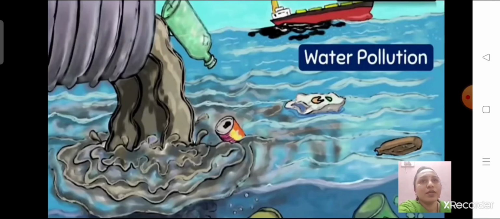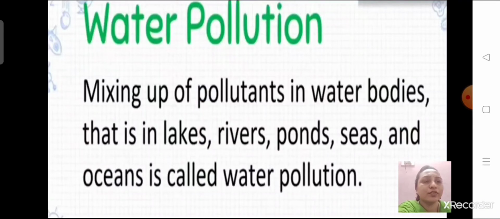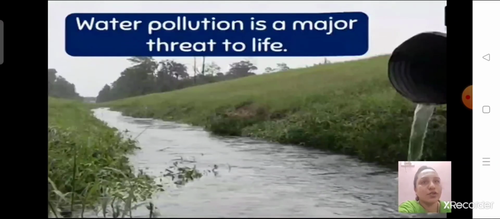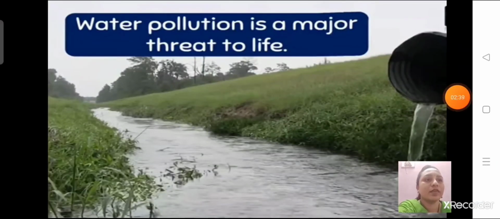Okay? Yes. Now let's understand the water pollution. Okay? So mixing up the pollutants in water bodies, that is in the lakes, rivers and ponds and even seas and oceans, it's called water pollution. Water pollution is a major threat to life. It badly affects the marine life like fishes, crabs, octopus, tortoise and etc.